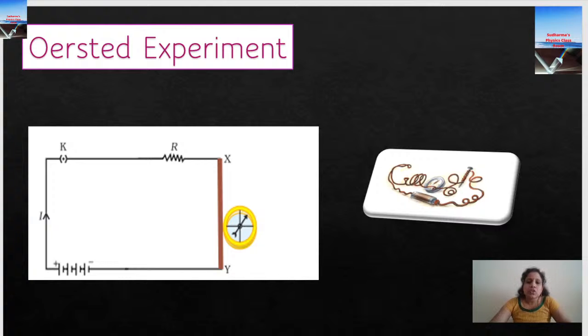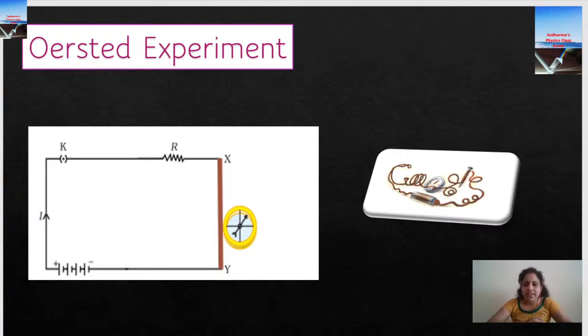Later on, he made this experimental setup. This diagram looks very simple, the simplest electrical circuit. There is a conductor, a battery, a key and a resistance. We can connect a rheostat also. Then he switched on the circuit.